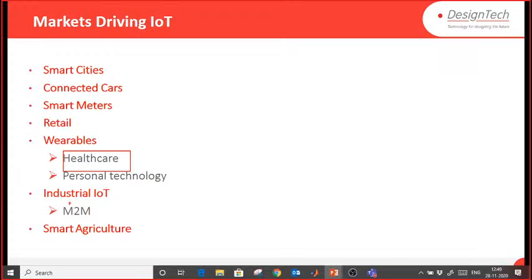Machine to machine, industrial IoT, we already discussed. Let's say I have one plant and I have to log data from one machine to another machine. Right now I note the data from one machine, then upload that data to the other machine manually. But if both machines can communicate with each other, you don't have to upload data manually. Automatically data will be synchronized and uploaded. In that case, one job will be gone, the person who was uploading the data, but one job is introduced again, as an IoT engineer.